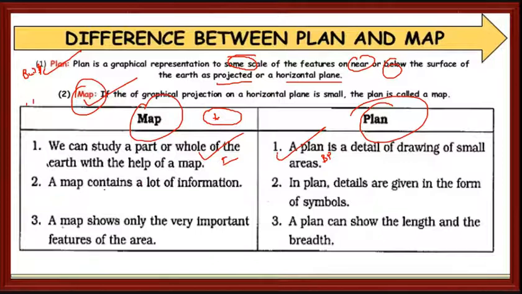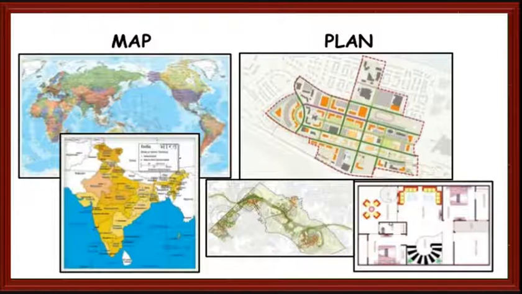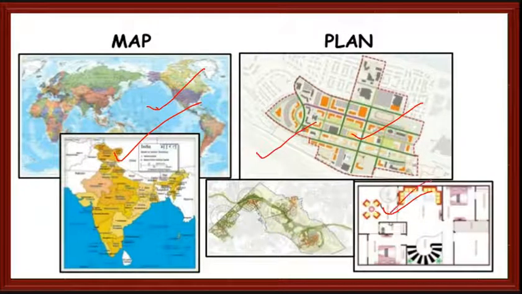A map contains a lot of information. In a plan, details are given in the form of symbols. A map shows only the very important features of the areas. The plan can show the length and breadth. Okay, this is the major difference between the map and the plan. You can take examples like the India map and world map, and the building plan and architectural plan.